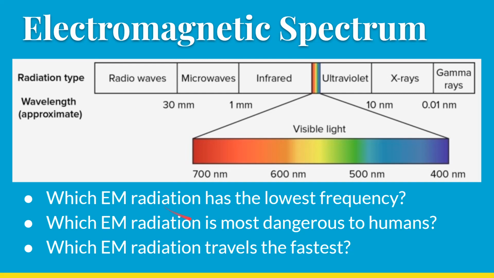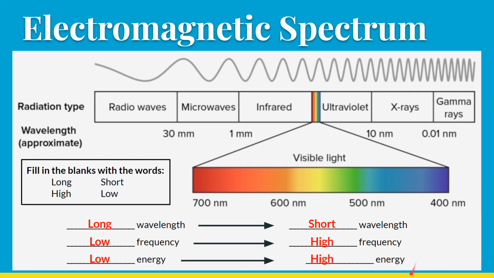Which ones are most dangerous to humans? Gamma. Okay, I'm going to go back to this real quick. These high energy over here, and you can tell, radio waves, microwaves, infrared, visible light, these are not dangerous to us. Okay, we're not afraid of being underneath these lights. We're not afraid, hopefully, of standing in front of your microwave. If you are afraid, you shouldn't be. Okay, I know there's a lot of weird stuff out there. Radio waves are all around us right now. Okay, those are not dangerous to us.